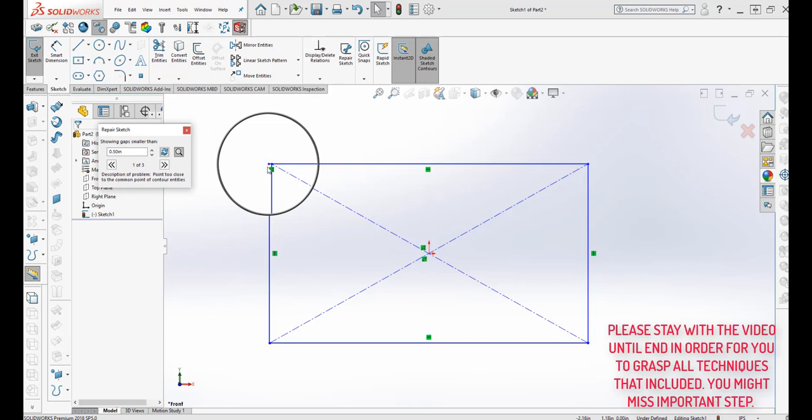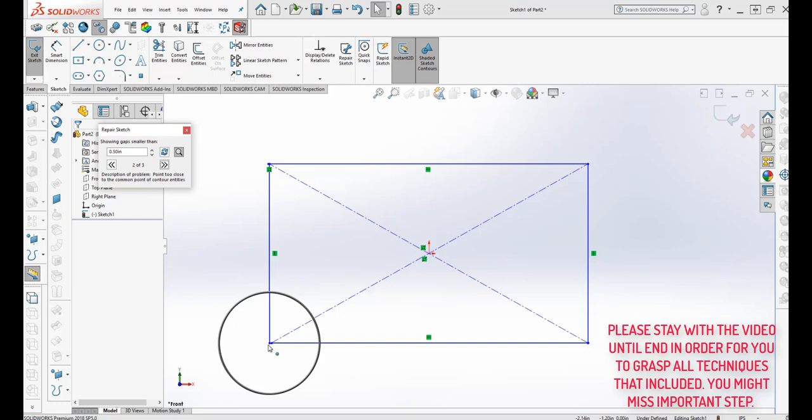There's a line that is extended past the rectangle, and then there's another one. The description says there are three problems, and then there's another one that is not joined, and another one that is not joined also.